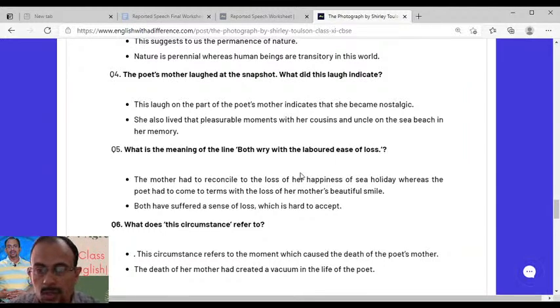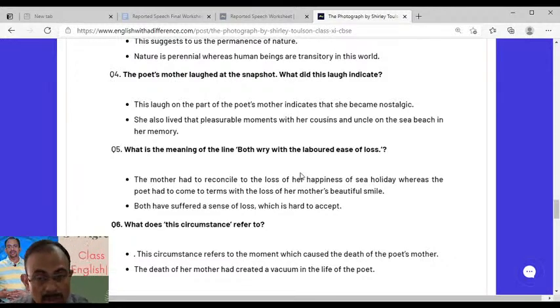But she has to come to terms with the hardcore reality of life. So with a lot of effort, she tried to negotiate the great loss of her life. That is the meaning of labored ease of loss. Labored: she had to do a lot of labor, put in a lot of effort to be able to forget her mom's memory. That is what is mentioned here with the phrase labored ease of loss.